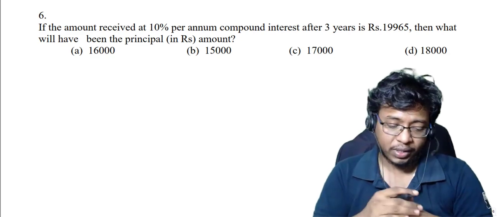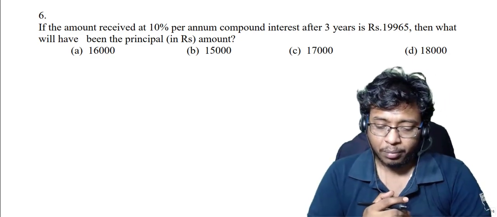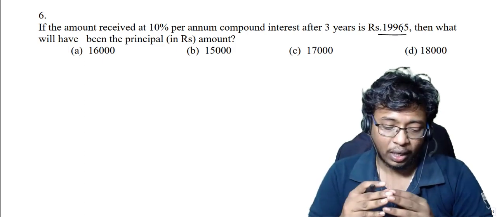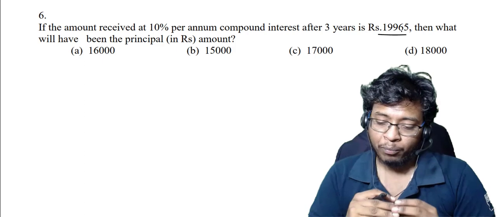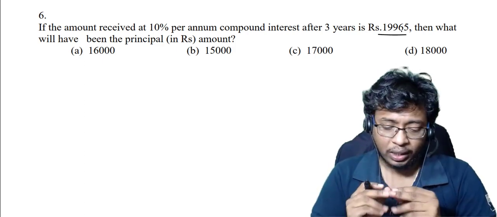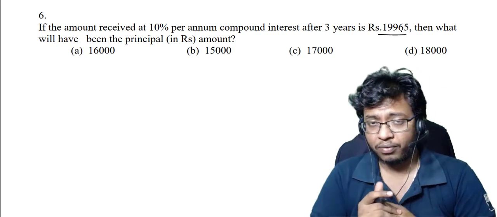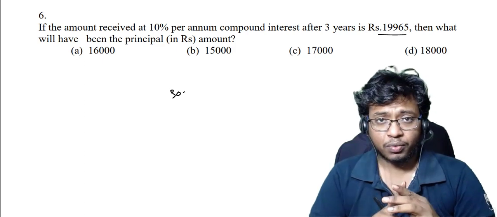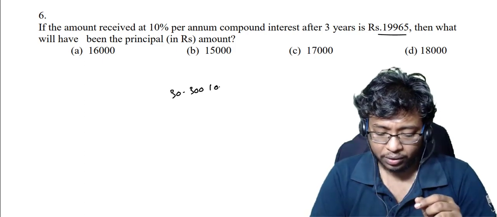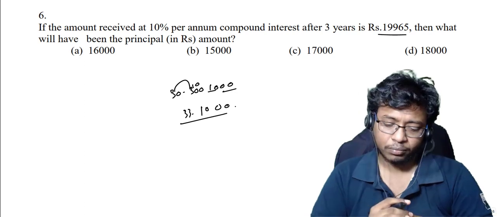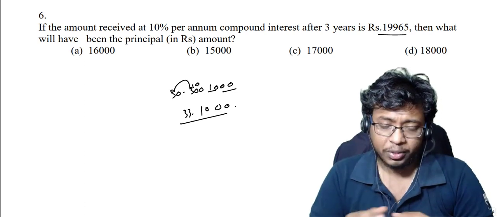Now let's solve one more question. If the amount received at 10% per annum compound interest after 3 years is this much, then what would have been the principal amount? Okay, now see this again. I'll solve as quickly as I can. Given 10% for 3 years, I can do it orally also. It will be 30, and 3a squared is 300. A cube is 1000. So this 0 0 10 I will take here. So this will be this and 33. That's it. 33.10. For 100 rupees I am getting this much.